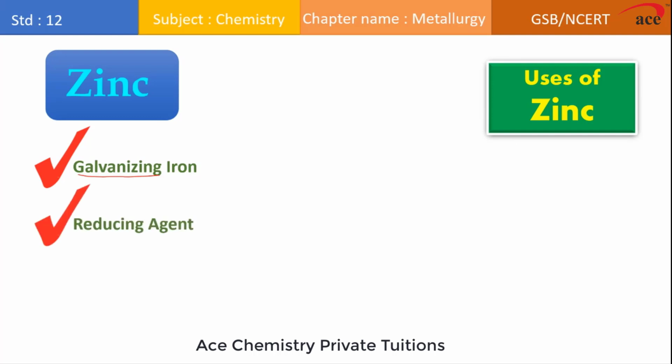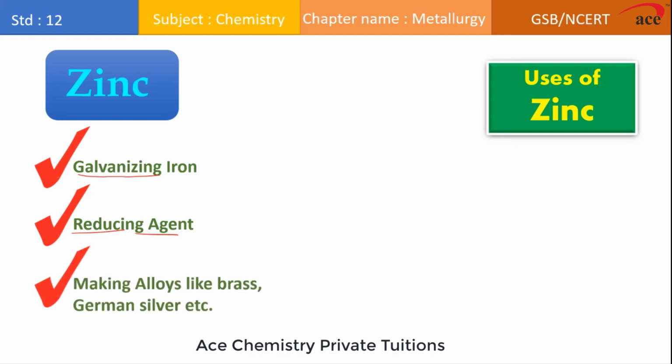It is also used as a reducing agent. Since zinc metal have very low SRP value and it can act as strong reducing agent. So in so many processes you will find the zinc metal used as reducing agent. It is also used to make alloys like brass, German silver, and there are so many other alloys. So it is very important for us to extract zinc.